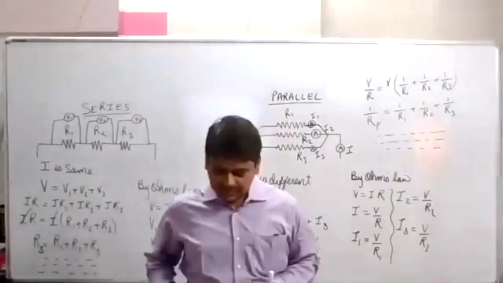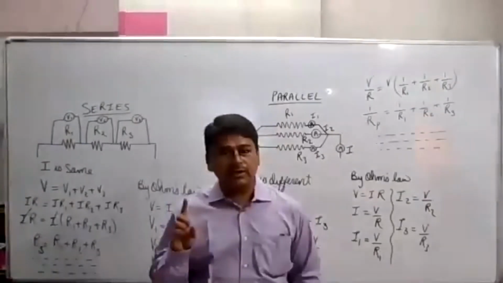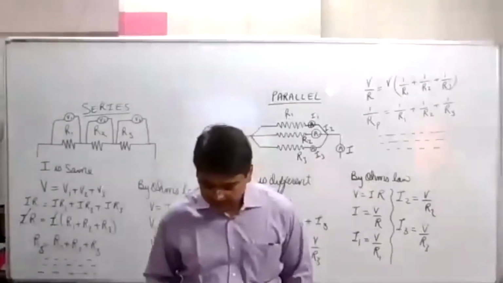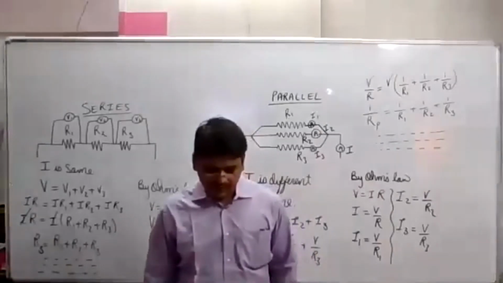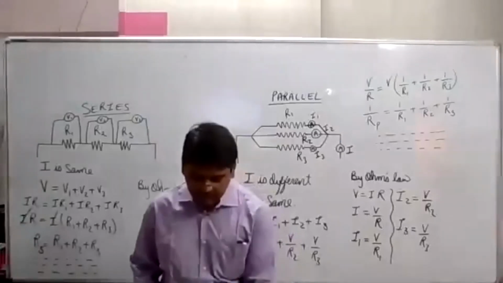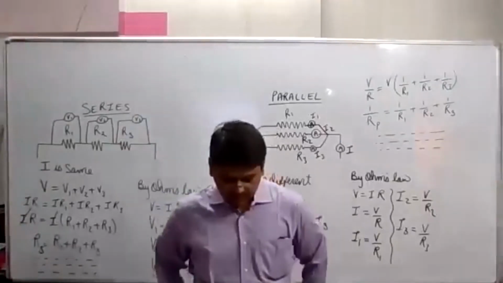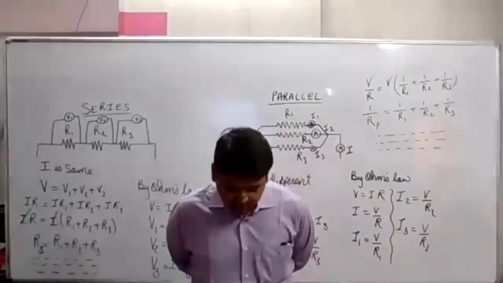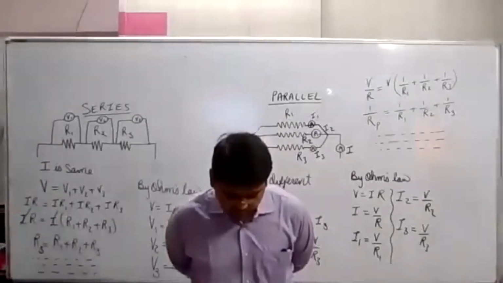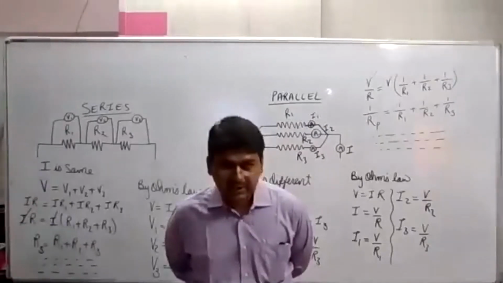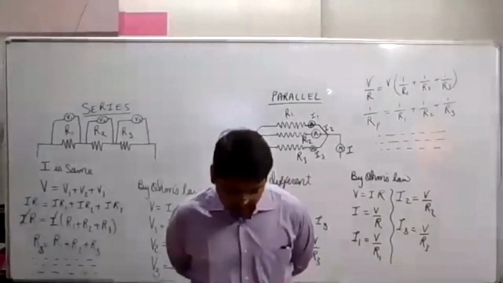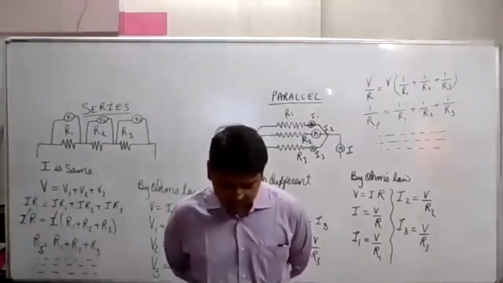Okay, numericals we will do afterwards, meaning tomorrow. Read now, page number 214. It is observed that the total current I is equal to the sum of the separate currents through each branch of the combination: I is equal to I1 plus I2 plus I3. Let Rp be the equivalent resistance of the parallel combination of resistors.